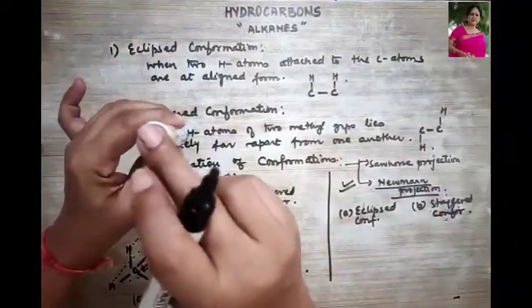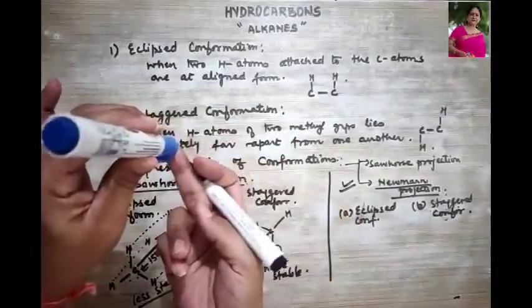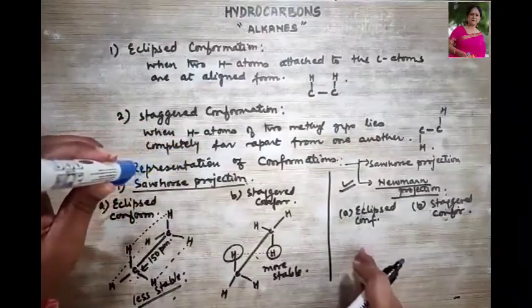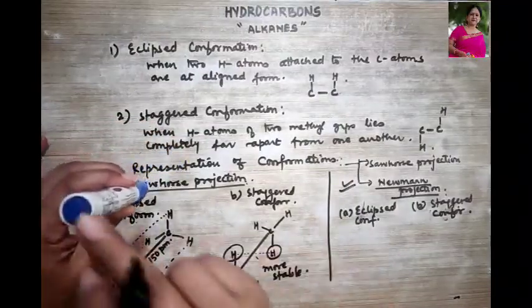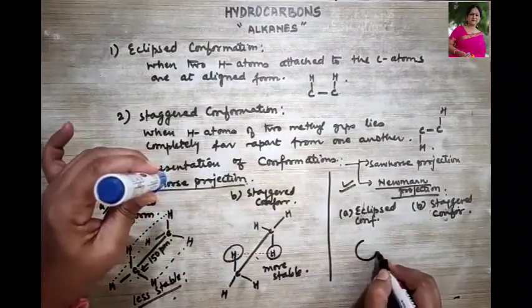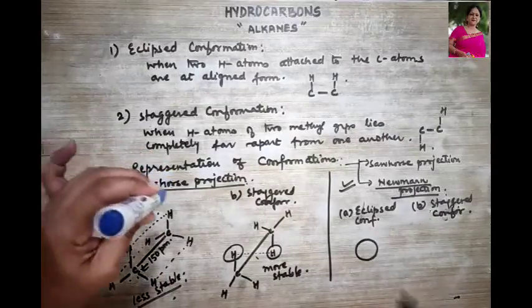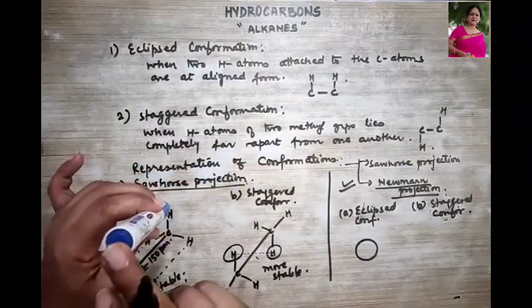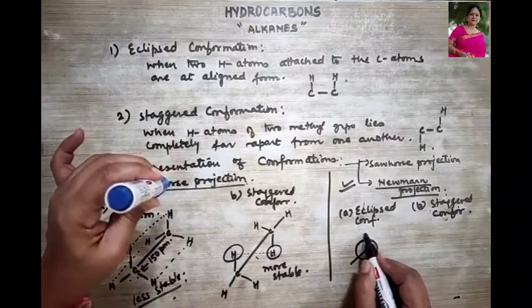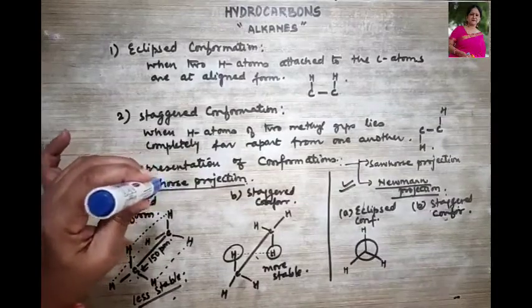So this is one carbon, this is another carbon. This carbon you can see, but this carbon you cannot see. So how are we going to show it over here? Let us look at the eclipsed conformation first. This carbon I'm going to draw with a straight line like this. Clear? Now, if this is the carbon, then how is the hydrogen attached over here? The hydrogen is attached like this: H, H and H. Clear?